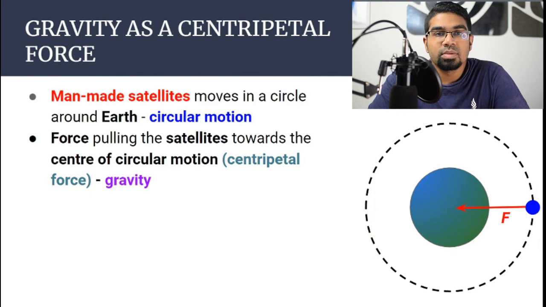As long as any object is orbiting another object, when we talk about orbits in space, planets orbiting stars, moons orbiting planets, as long as we assume that the orbit is circular, then we can use these formulas in our calculations. That is it for this video, guys.